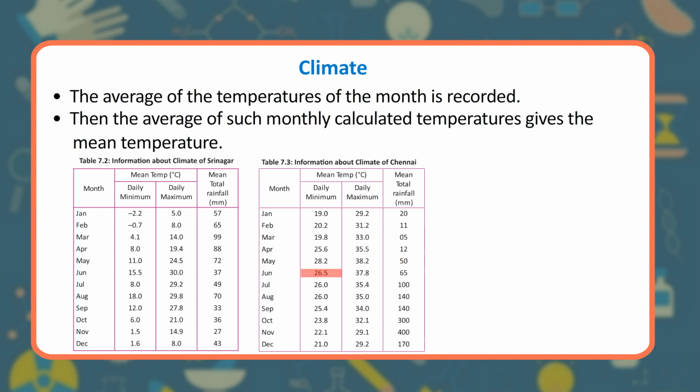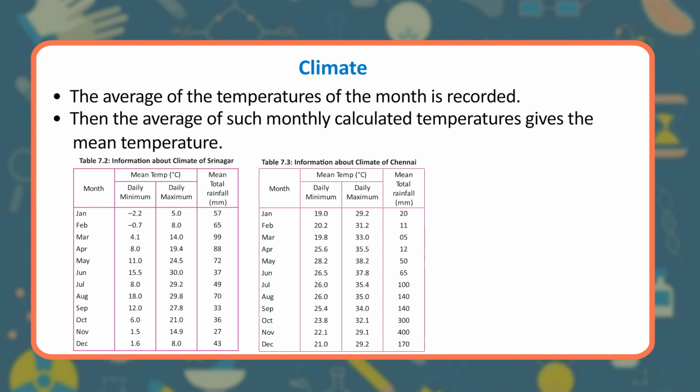June. 26.5. 37.8. 65. July. 26.0. 35.4. 100. August. 26.0. 35.0. 140.